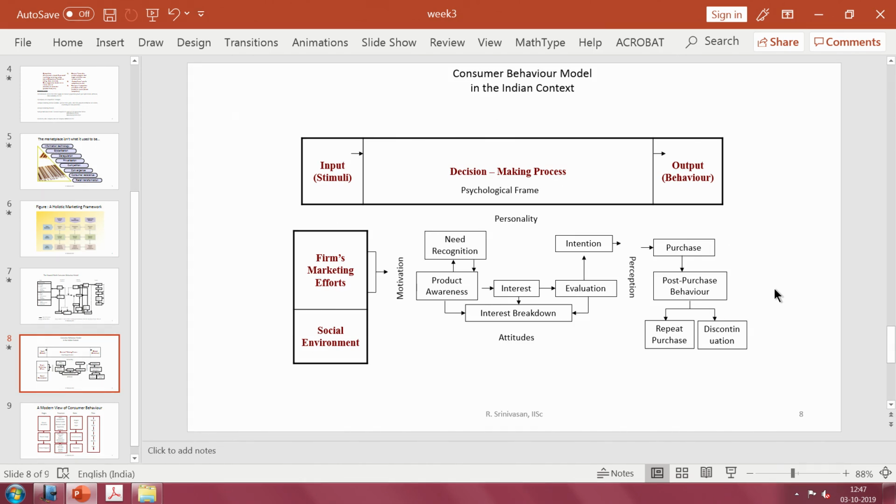So, this may result in repeat purchases or he may discontinue, he may say the product is not performing well. So, this can happen to a typical consumer durable like the washing machine, or it can also happen to TVs. So, different brands of TVs being on sale in the marketplace. So, you may find so many brands vying for the same space.